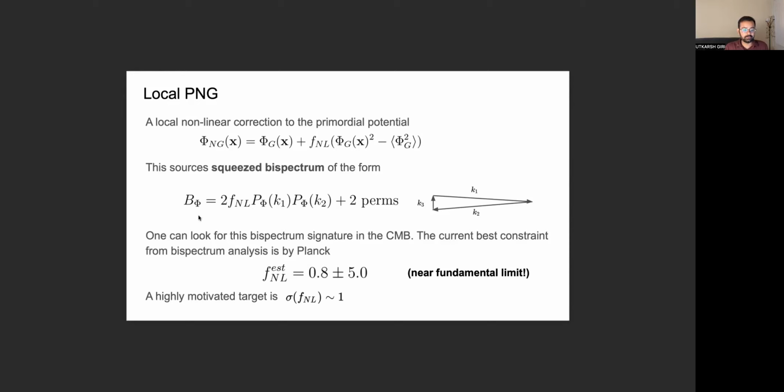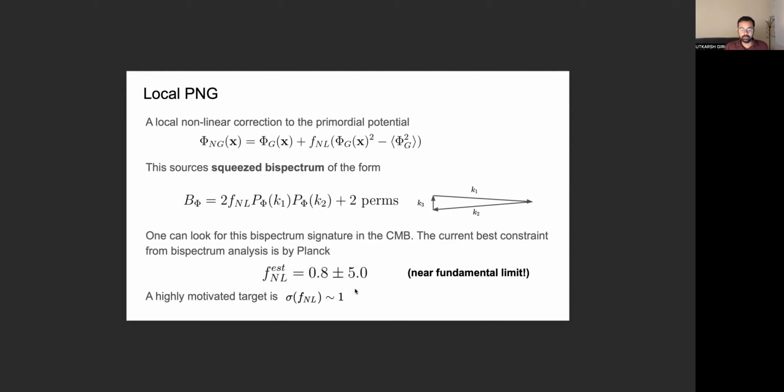And people have looked for this bispectrum signature in the CMB maps. And the current best constraint comes from the Planck collaboration, which has found that FNL is consistent with 0, but their measurement has an uncertainty of 5, which means that we cannot really conclude whether FNL is exactly 0 or if it has an order 1 non-zero value. So in order to probe smaller values of FNL, we need to reach much higher sensitivity. And a highly motivated target is reaching uncertainty levels of order 1.